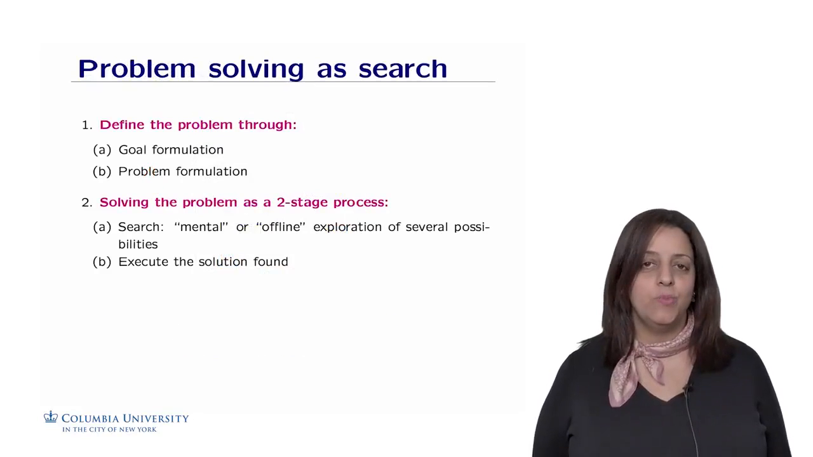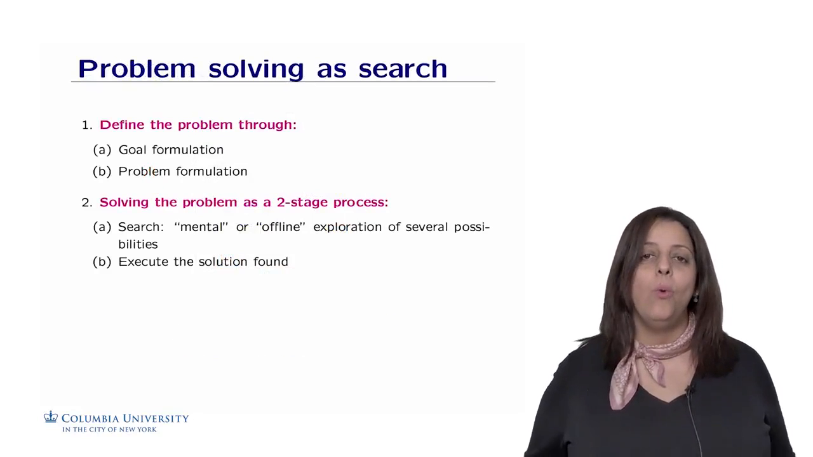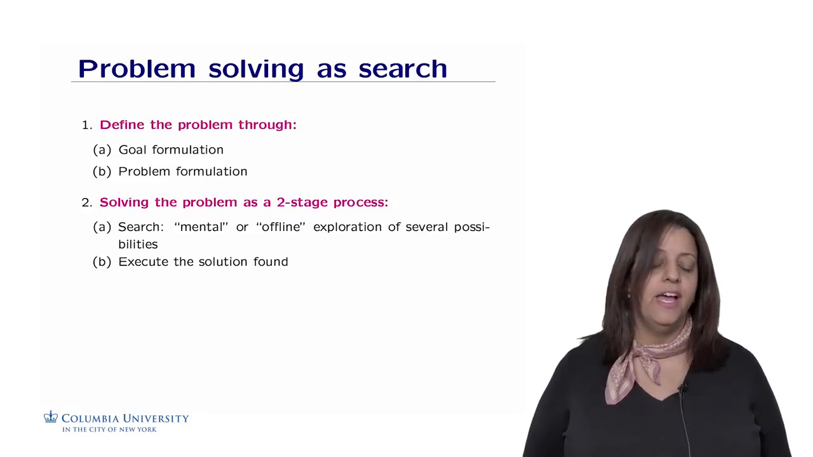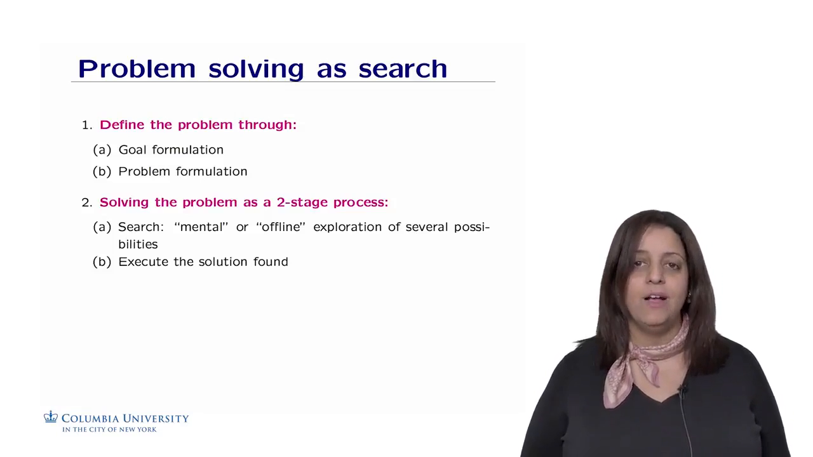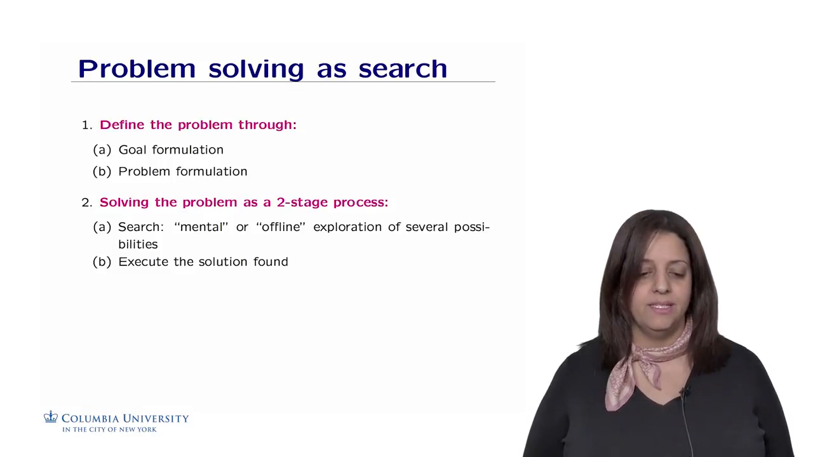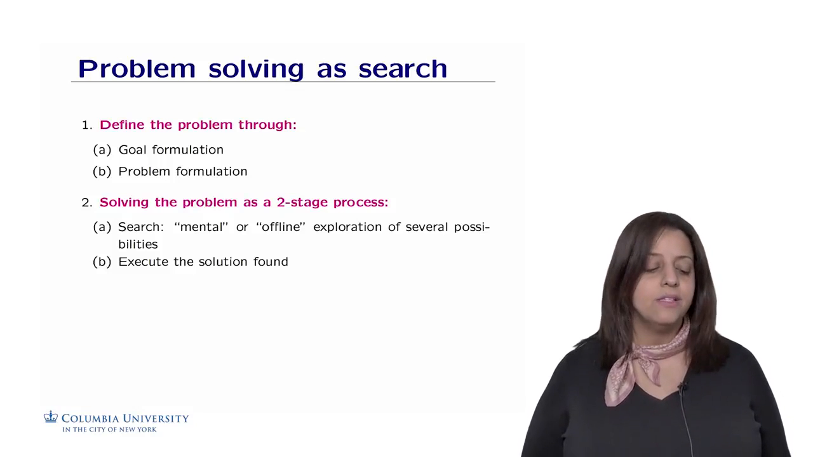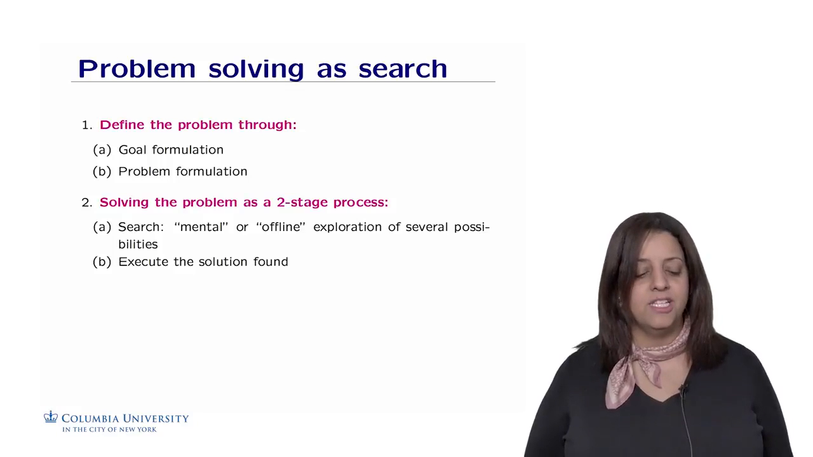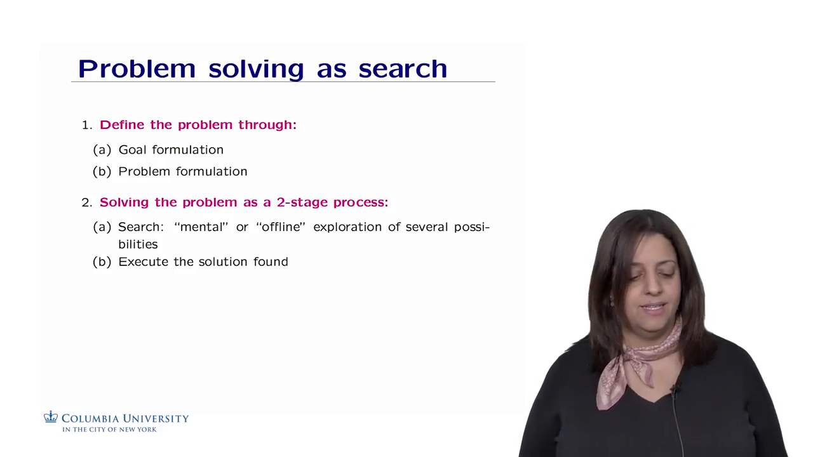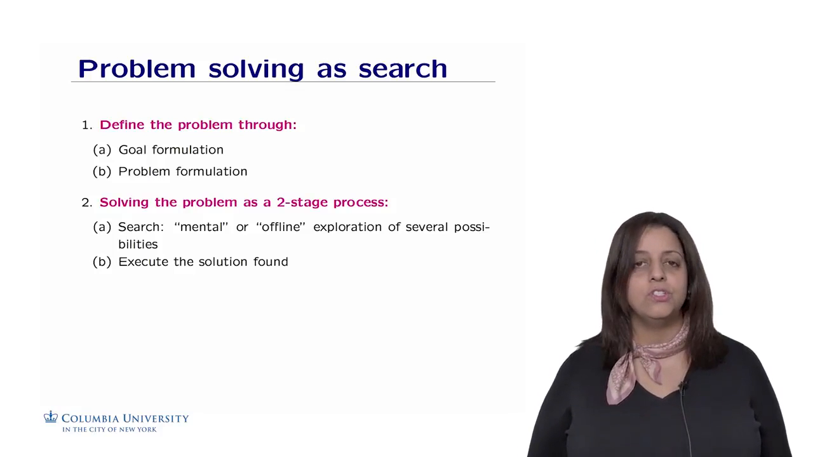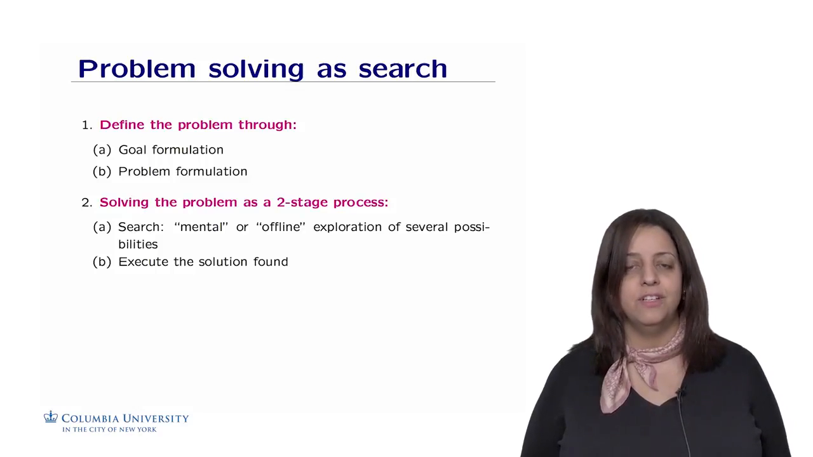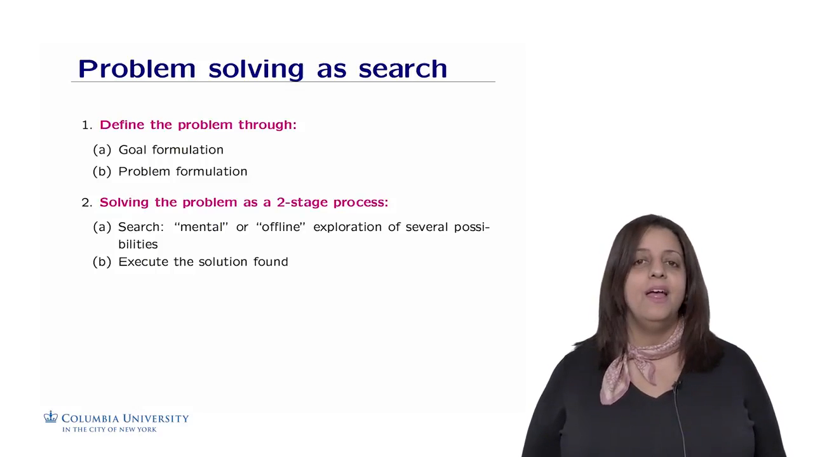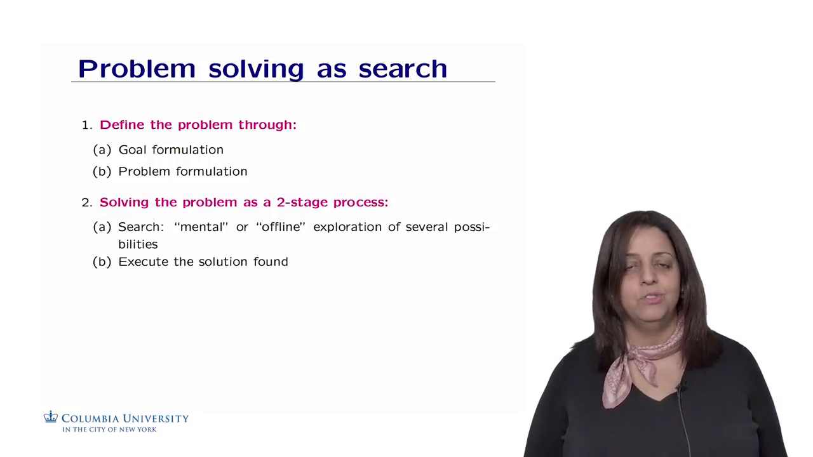Problem solving as a search problem can be defined through 1, defining what the goal to achieve is, and 2, formulating the problem. These are 2 important aspects to tackle if you want to design a goal-based or search-based agent. I would like to emphasize a subtlety here, which is that solving the problem is actually a 2-stage process. First, we need to search mentally or offline by exploring several possibilities. And then we execute the plan or the solution found.